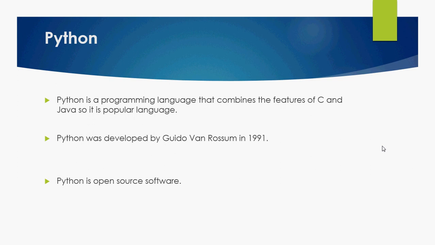Python was developed by Guido van Rossum in 1991. It is not named after the snake, but Van Rossum gave this language the name Python on the basis of Monty Python's Flying Circus, which is one popular TV show. Python is open source.